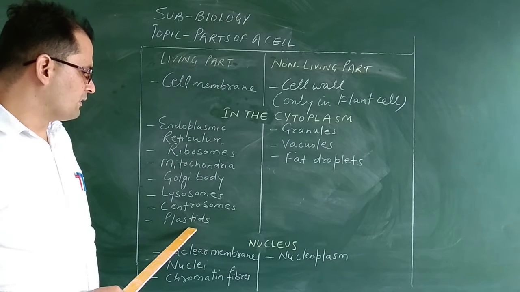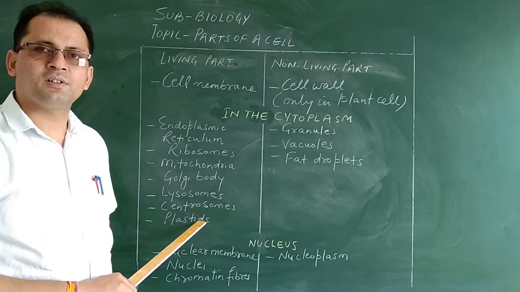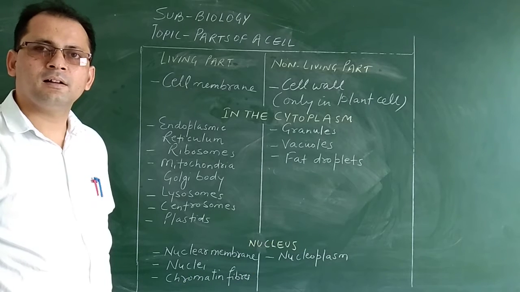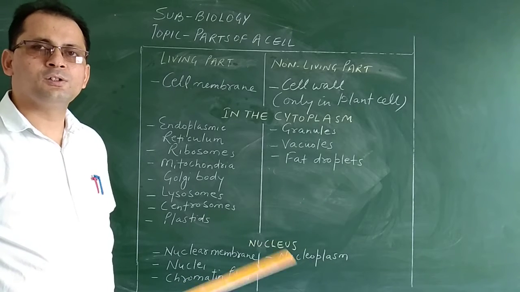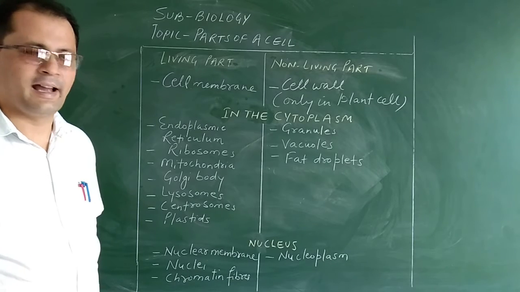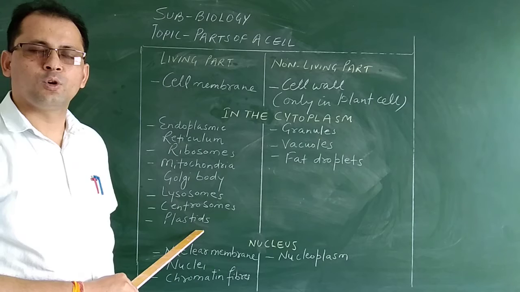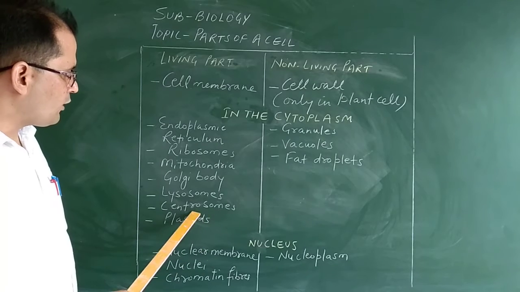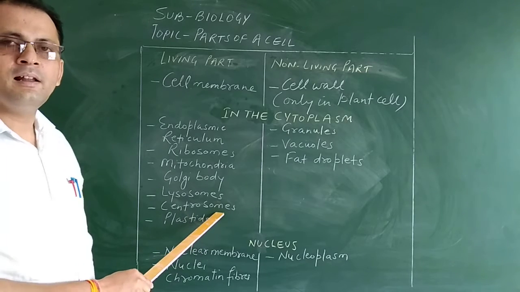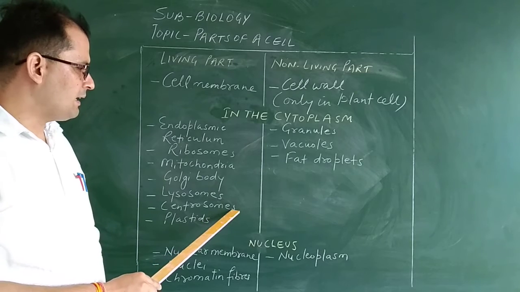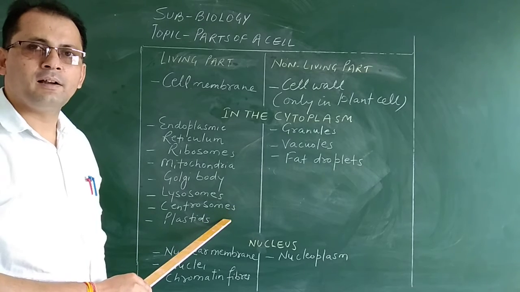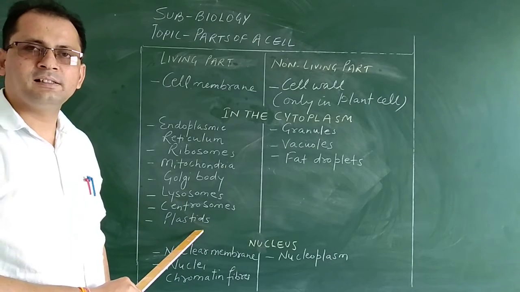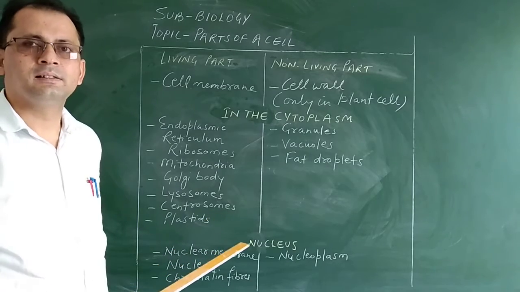Then we have plastids. These structures are present only in plant cells, and plastids play a very important role in giving color, in storing food, and they also help in the process of photosynthesis. Plastids are of different types: chromoplast, chloroplast and leucoplast. Now one important thing to remember here is that the centrosome is found only in animal cells, and centrosome is absent in plant cells. Similarly, plastids are present only in plant cells and they are absent in animal cells.